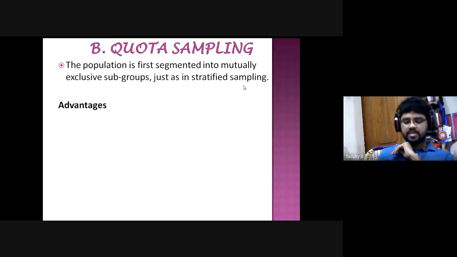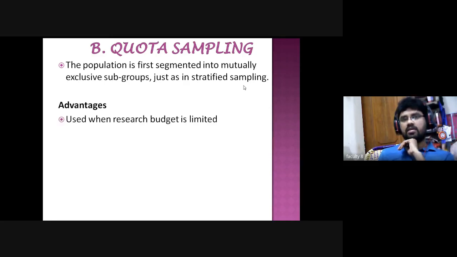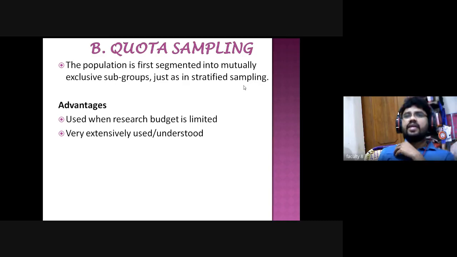Their advantages. The first advantage is that it is used when the researcher's budget is limited. When we have a less budget, we can use the quota sampling method. The next one is that it is very extensively used and understood. Most researchers use the quota sampling method. It is easy to understand, and we can take each stratum into consideration.